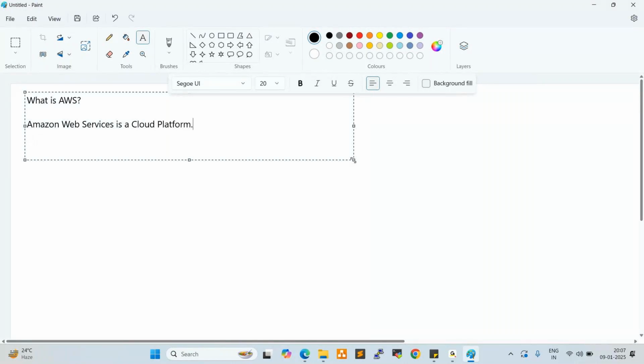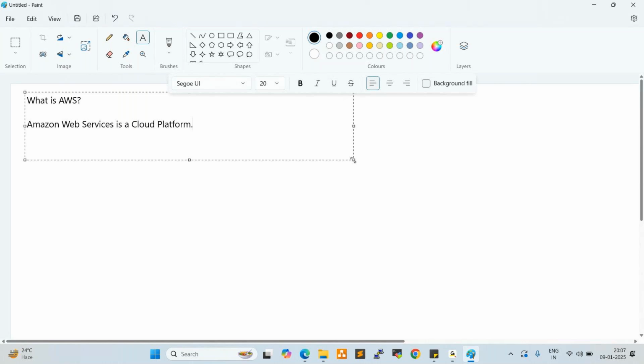What is cloud? Cloud is the on-demand availability of computer system resources, storage, and computing power, without direct active management by the user, as we discussed already.